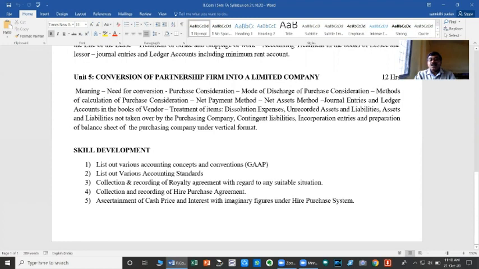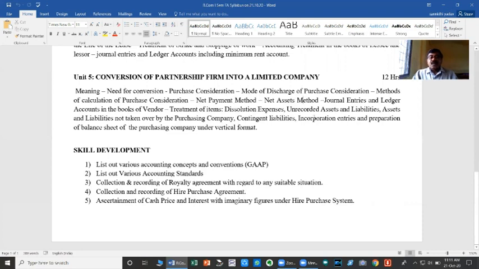Next, mode of discharge of purchase consideration: how the purchase price is to be paid by the purchasing company to the vendor partnership firm. Next, methods of calculation of purchase consideration. Theoretically there are four methods, but practically three. Calculation is involved only in the net payment method and the net asset method. In the remaining methods, calculations are not necessary because the amount of purchase consideration is given directly in the problem.